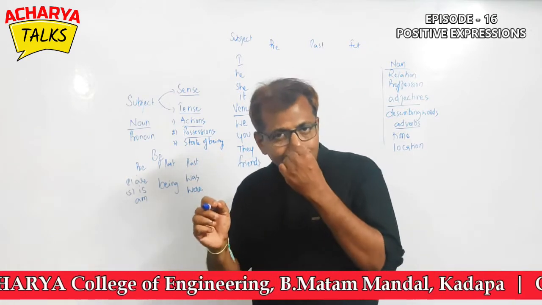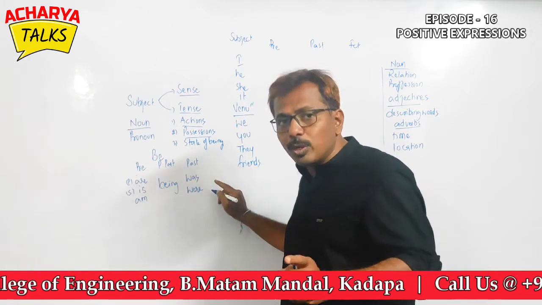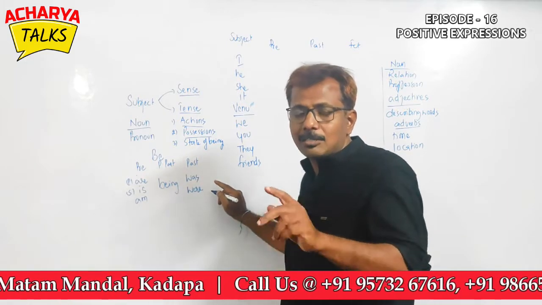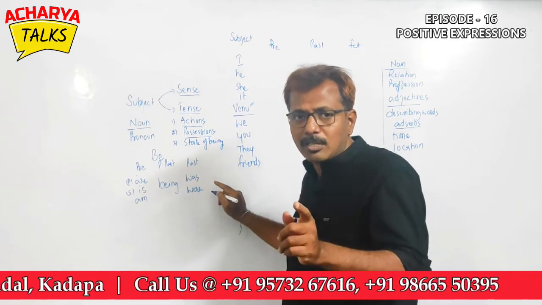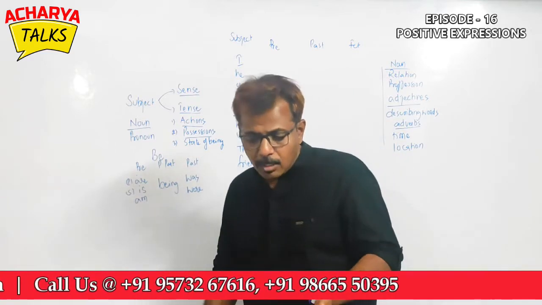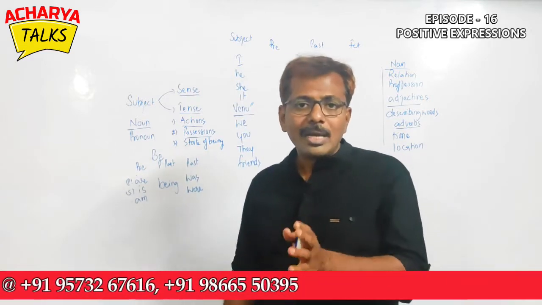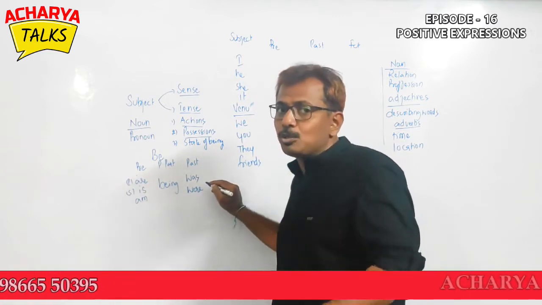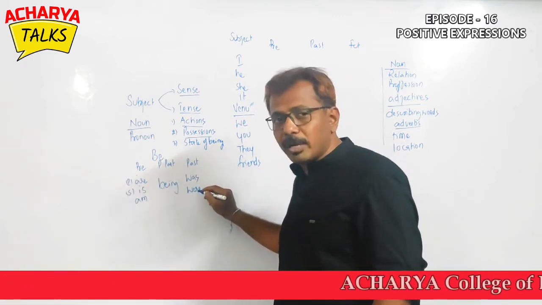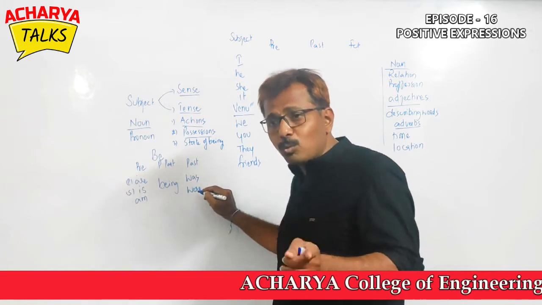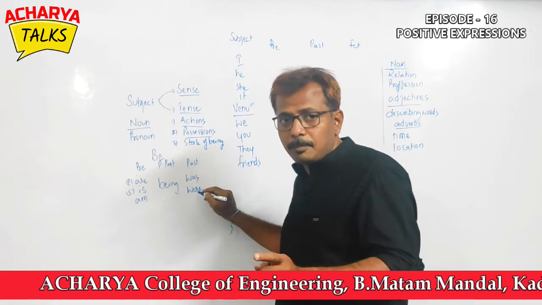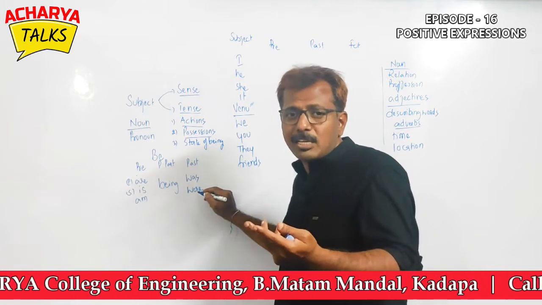This is the only verb which has two verbs in the past. Every verb has only one. Ask, asked, submit, submitted, organize, organized, speak, spoke, write, wrote, give, gave, like this. But this is the only verb which has two verbs, friends. Was and were. Because was will be good for singulars and were will be good for plurals. Where is not good for singular and plural.